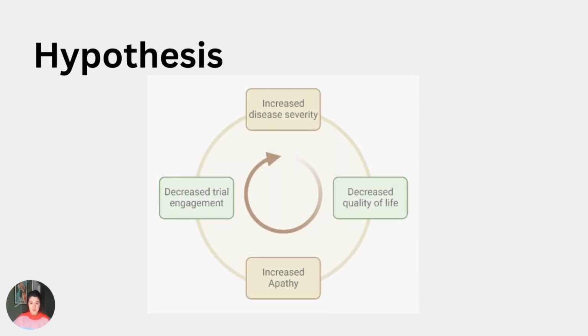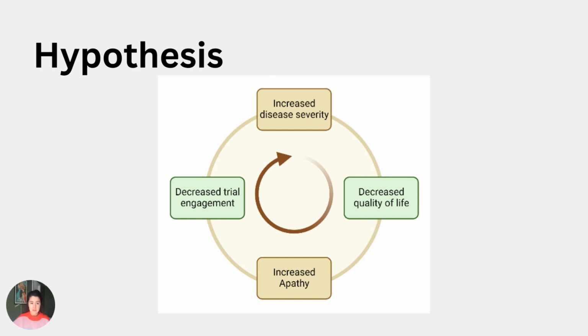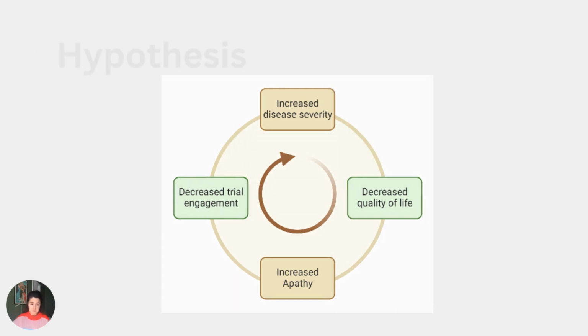trial participation. So this is how we came up with this hypothesis: increased disease severity, which we can monitor thanks to the ALS-FRS-R, leads to a decreased quality of life, which we also measure thanks to quality of life questionnaires, leading to an increased apathy level, mainly initiation apathy, but also the other 2 subtypes, ultimately decreasing trial engagement. And we are left with this vicious circle.